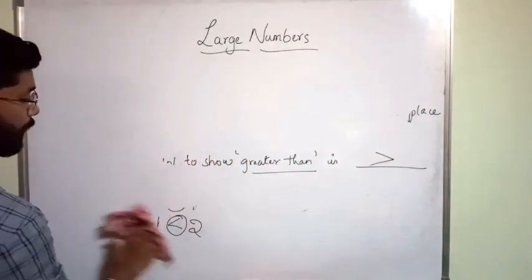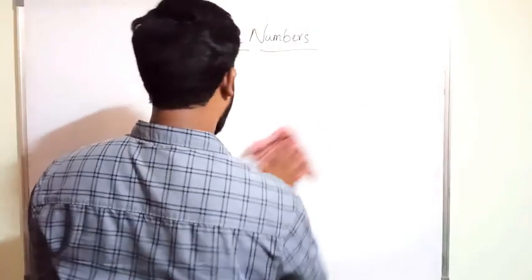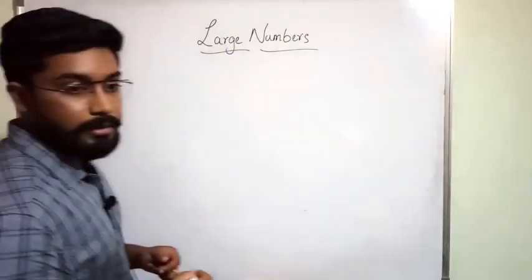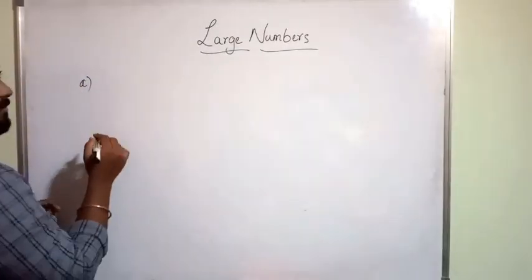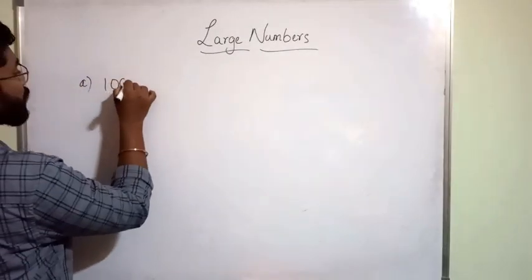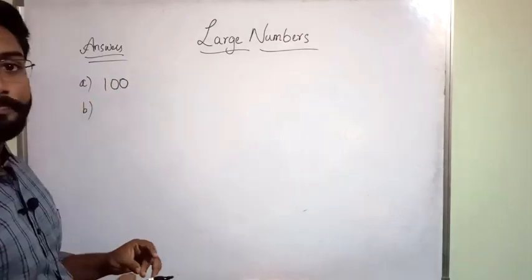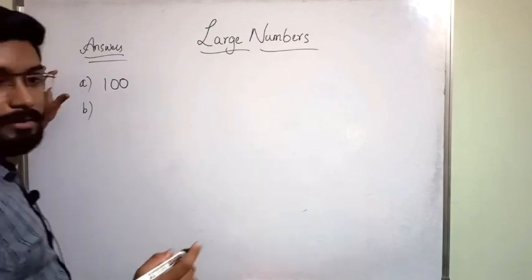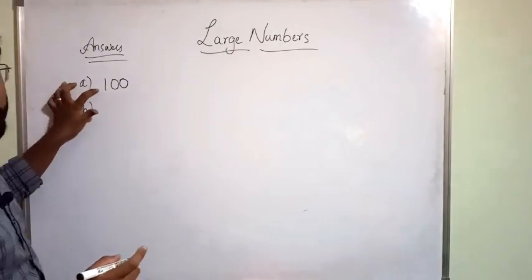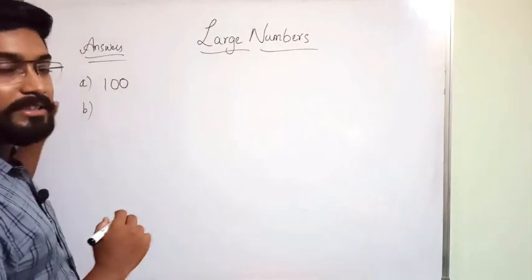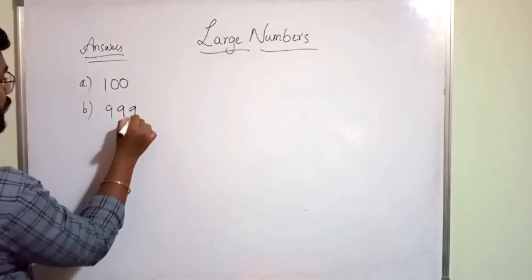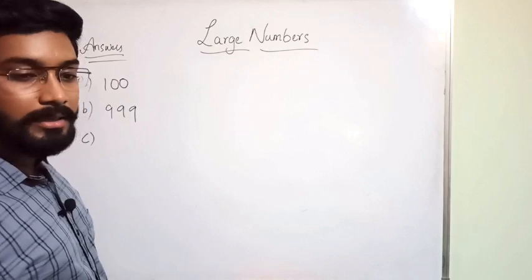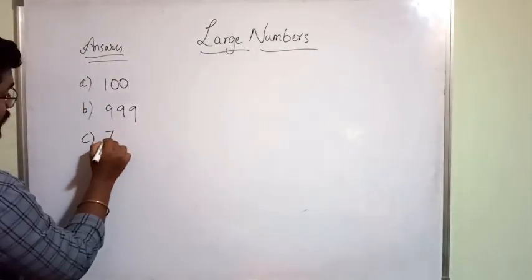Once again I am going to revise this for your better understanding. Answers for the fill in the blanks: the smallest 3-digit number is 100. Clear? The greatest 3-digit number is 999. Next one, the face value of 7 in the number 379 is 7 itself.